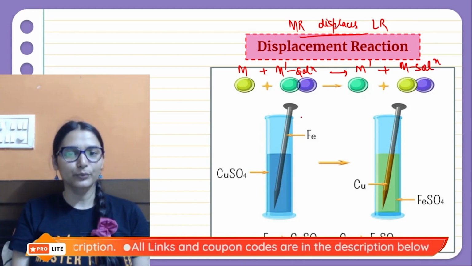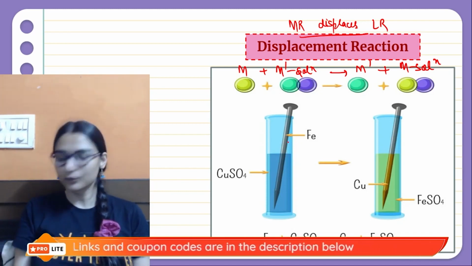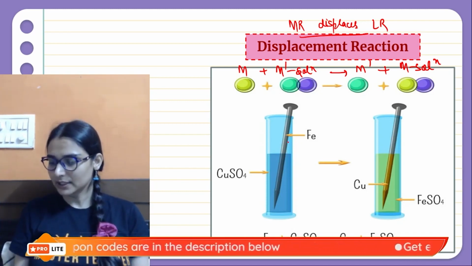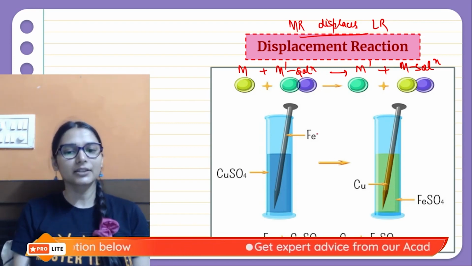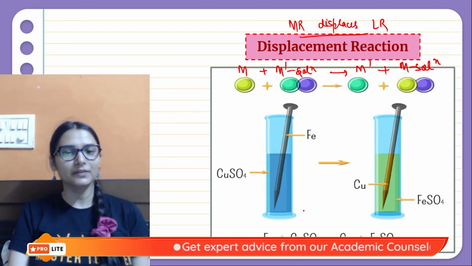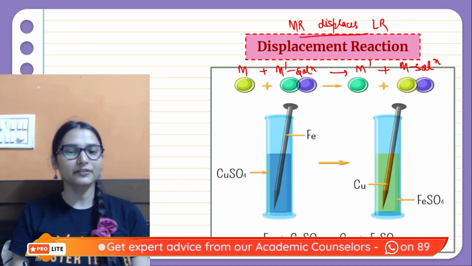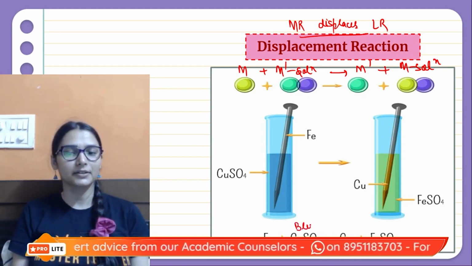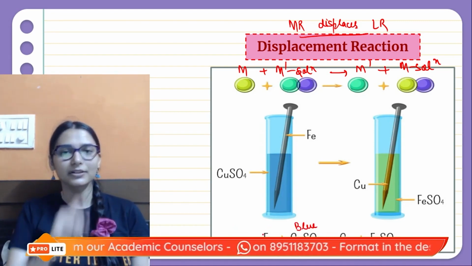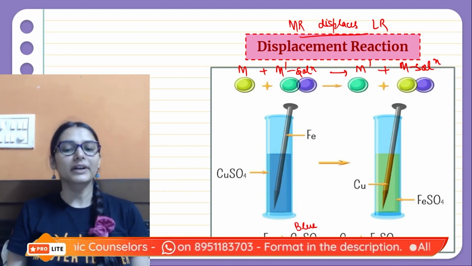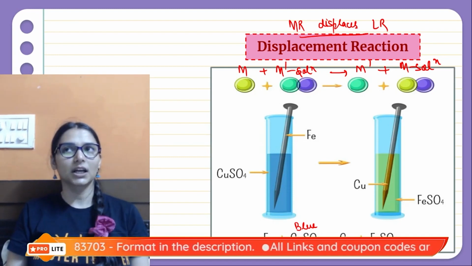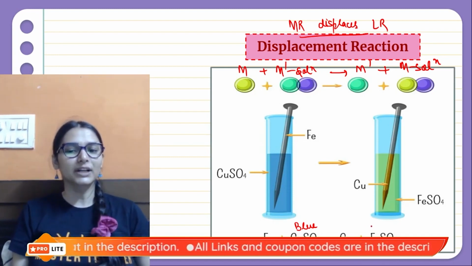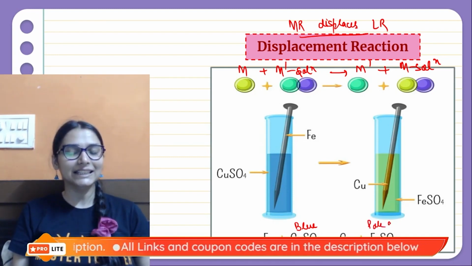For example, if you take iron nails and dip them in the copper sulfate solution, what is going to happen? Copper sulfate is blue in color and the iron nail is silvery grayish in color, but after 1 to 2 hours, if you check, you will see the blue color is now pale green.